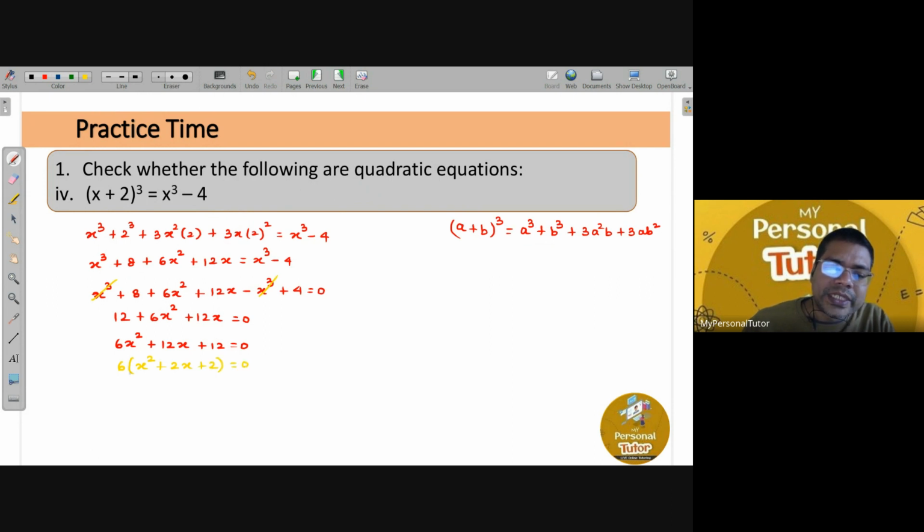Now 6 which is multiplied on the left hand side, if I take to the right hand side, it will be divided. 0 upon 6, that is 0. So you will get here x square plus 2x plus 2 is equals to 0. Are you getting it? So this is the most simplified form of this equation. So you can see that yes, this is definitely a quadratic equation.